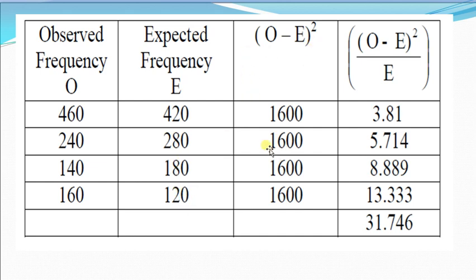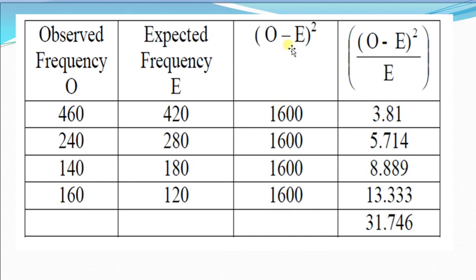Then O minus E square, that is 460 minus 420 square, that is 40 square is 1600, 240 minus 280, that is minus 40 square is 1600, 140 minus 180, that is minus 40, that is 1600, 160 minus 120, that is again 40 square, that is 1600.